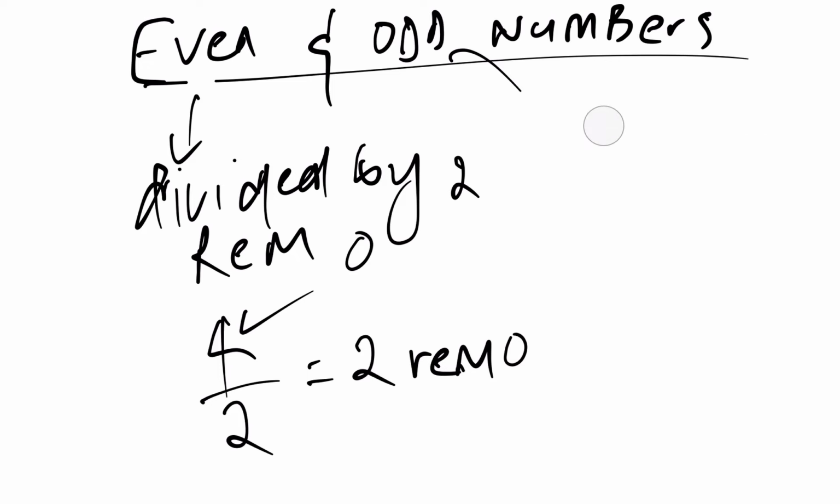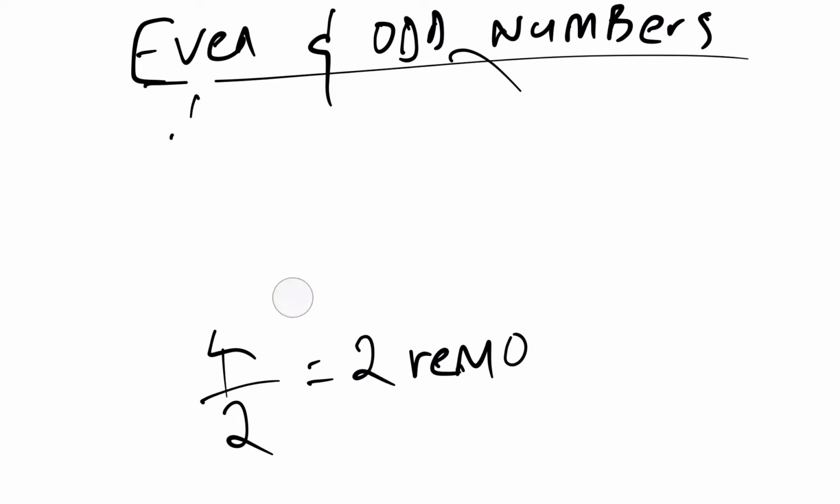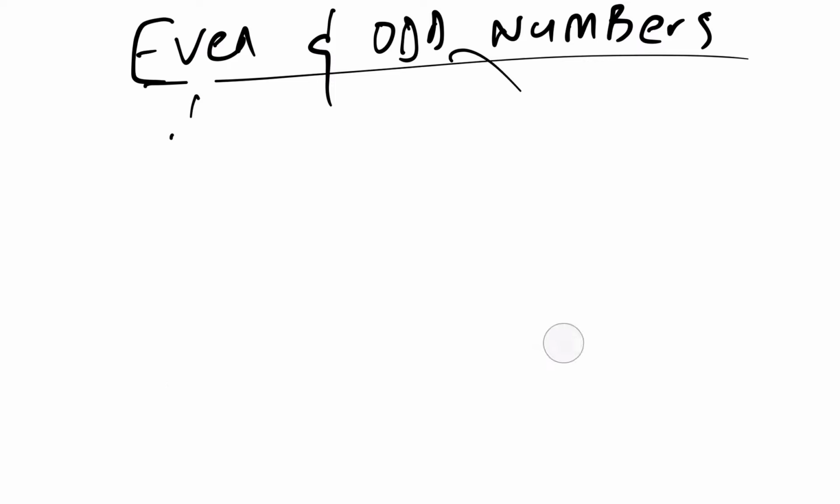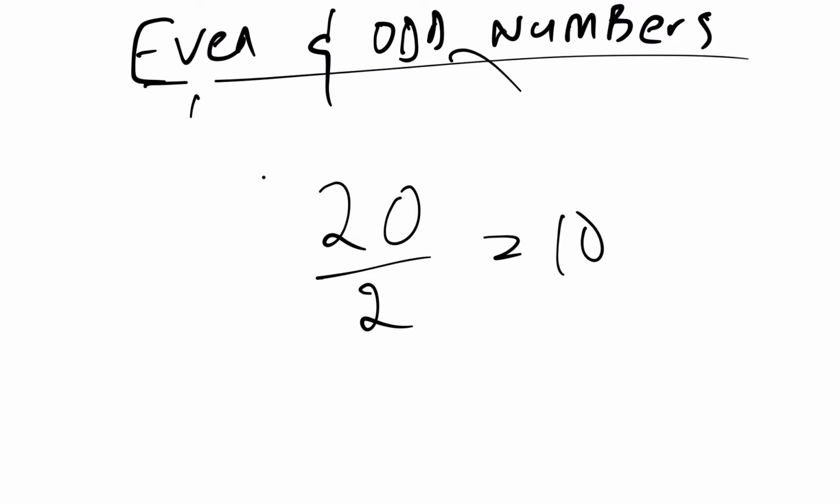As I'm dwelling more on even numbers, then I will come back to odd numbers. Bear in mind, our definition is just a number that when divided by 2, you don't get a remainder, you just get a whole number. So if I go to 20, 20 is an even number because 20 divided by 2, you just get 10. The remainder is 0, so this is an even number.